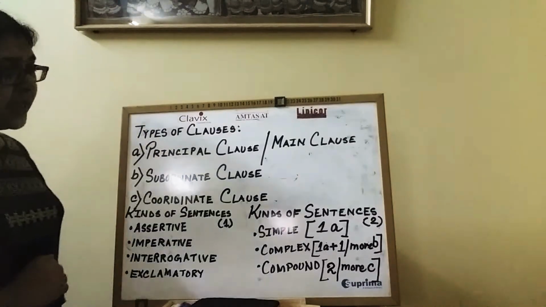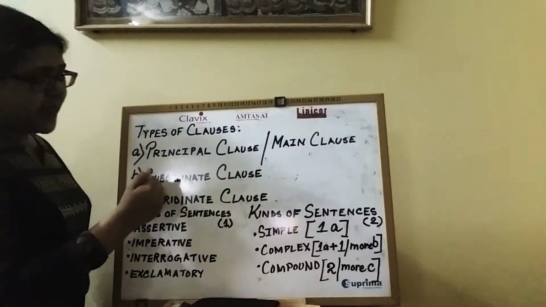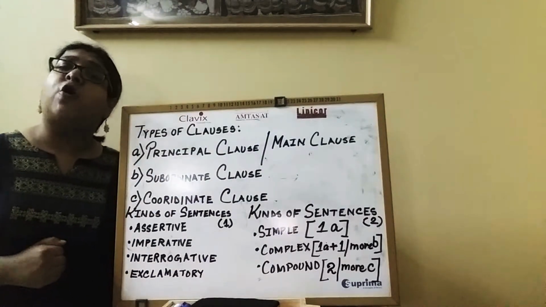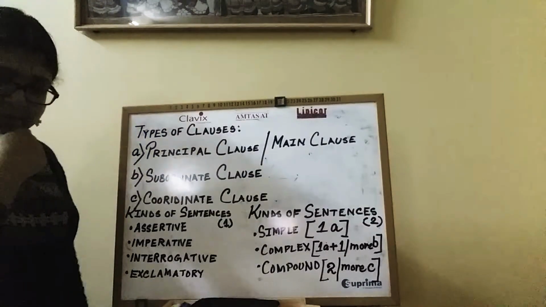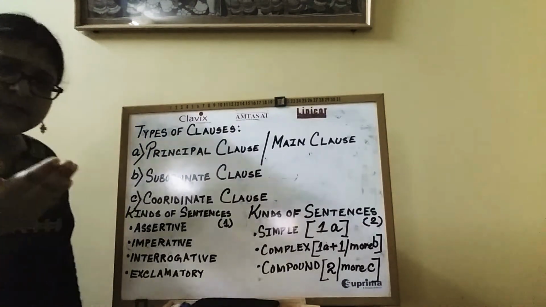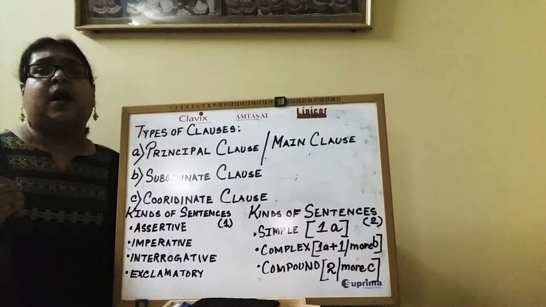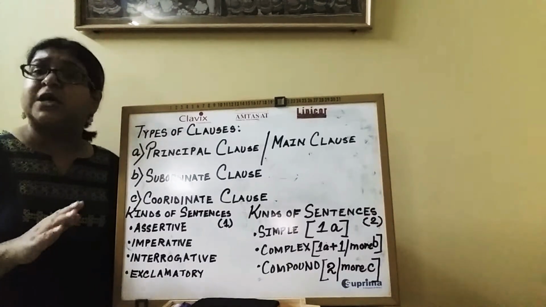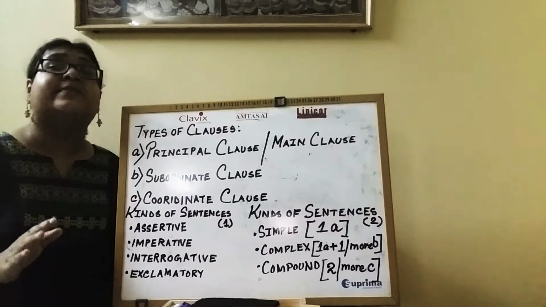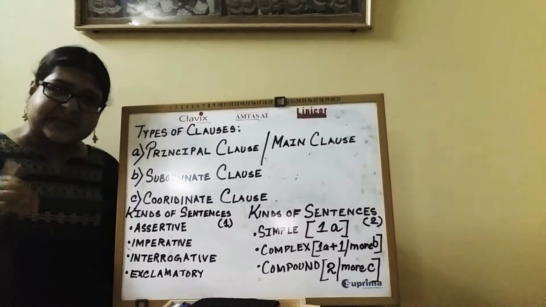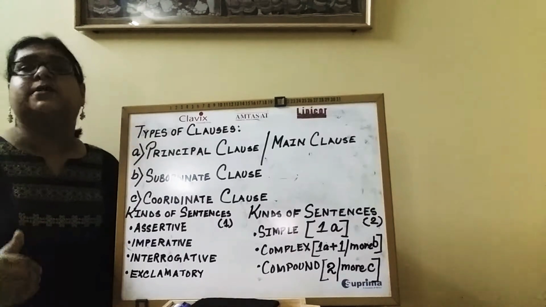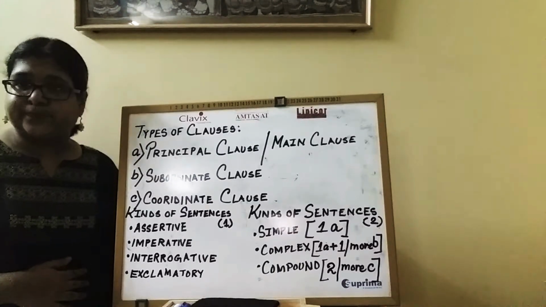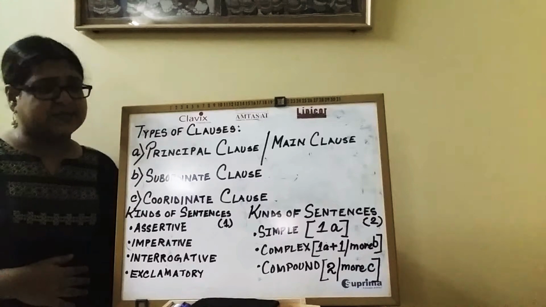Okay? Now let's come to the next type called subordinate clause. Now I have just told you that there are certain clauses which are not complete in themselves. They need help of some other clauses or phrases to give them a complete meaning. Alright?